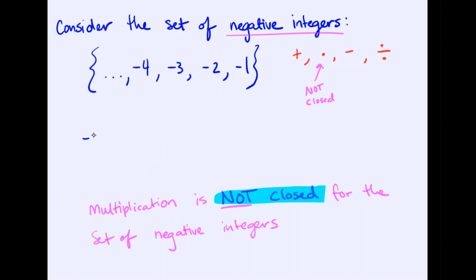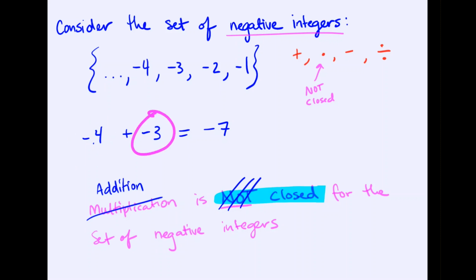Let's take negative 4 and add that to negative 3. Negative plus negative stays negative, so we would say that addition is closed, because if you keep a negative integer and you add it to another negative integer, you stay a negative integer. So addition is closed.